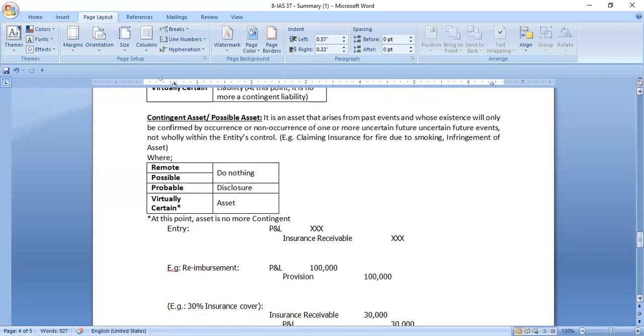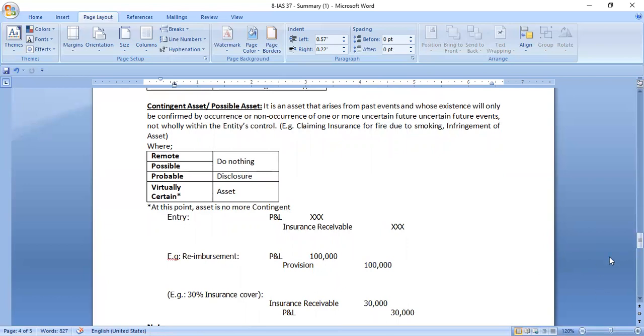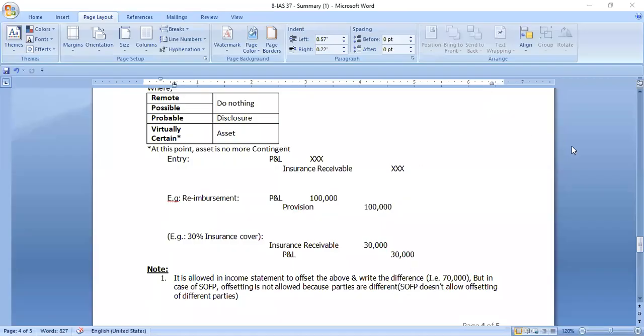So here it is given an entry for an example. Suppose there is a chance of receiving an insurance claim in the near future, but it is not confirmed yet. You can get more clarity if you look at this entry: P&L account debit and insurance receivable credit. Below that, P&L account debit with 1 lakh and insurance provision credited at 1 lakh, and it goes on like this.